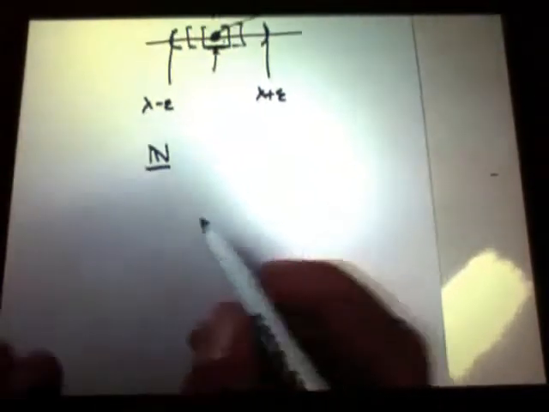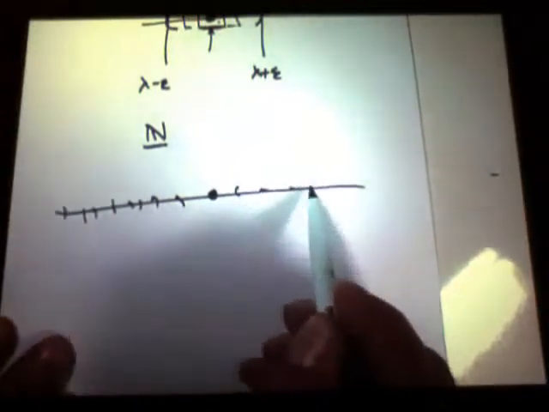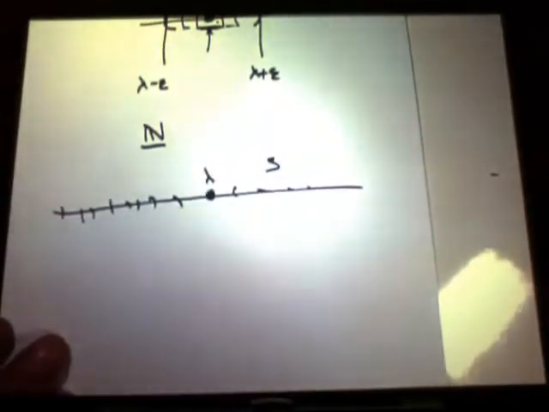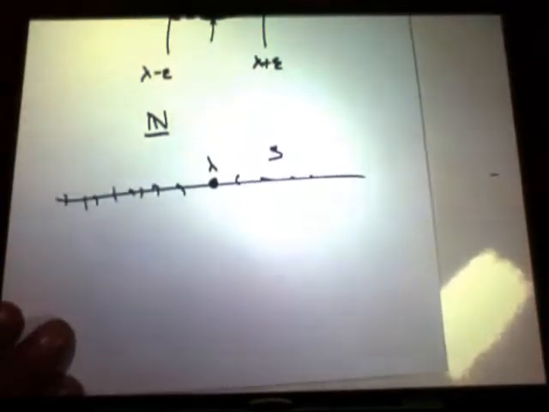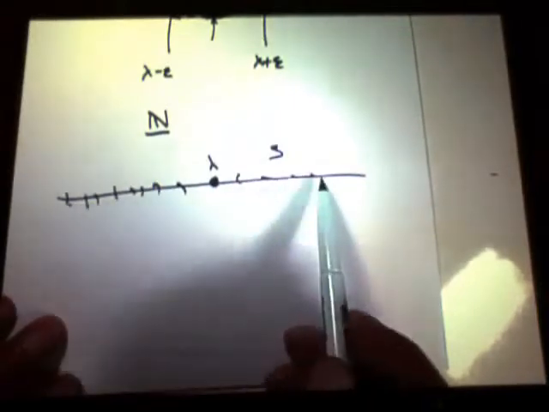No. Here's why. This might be helpful. Suppose we claim that there's a set S, and S is finite. Those are points of S. And let's just say we have a limit point here. I measure the distance from lambda to each one of these finite points.